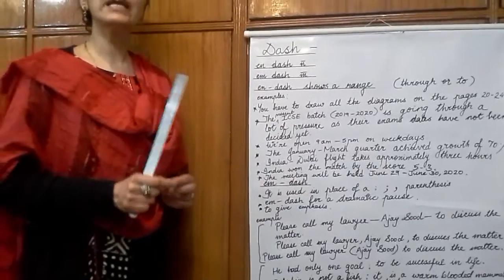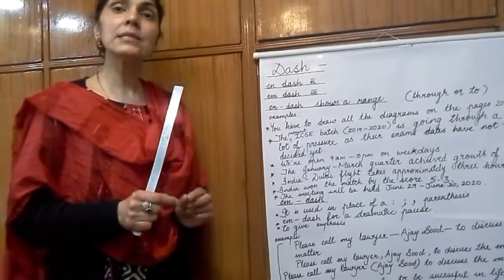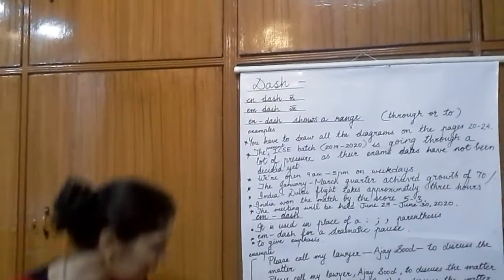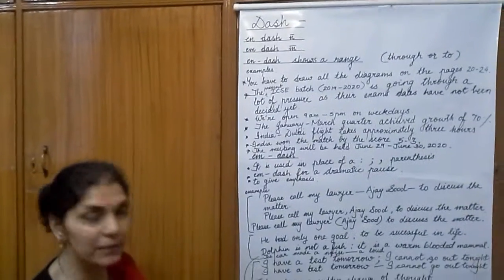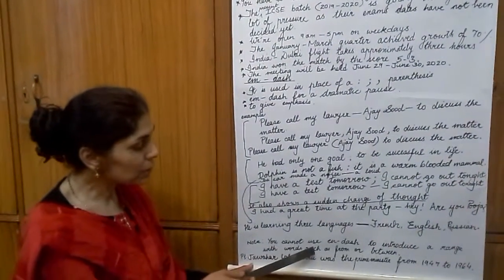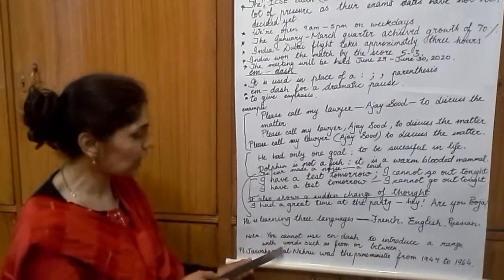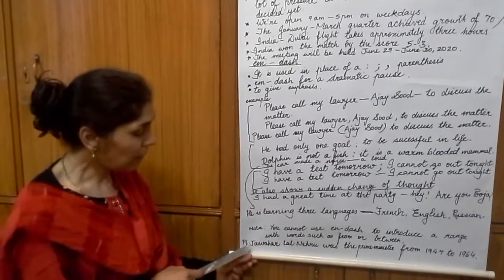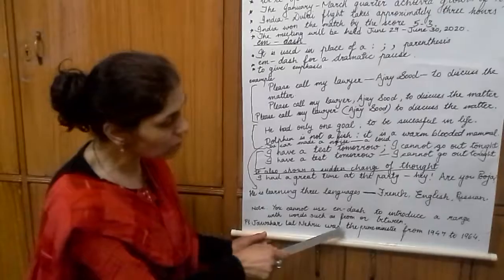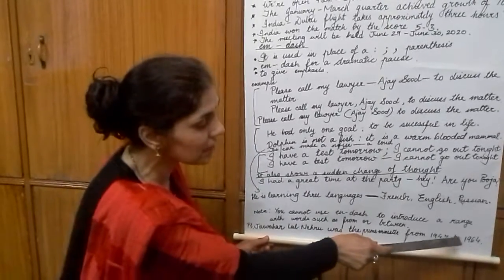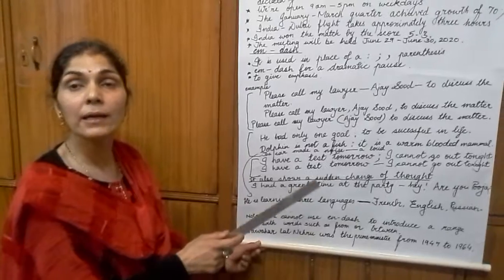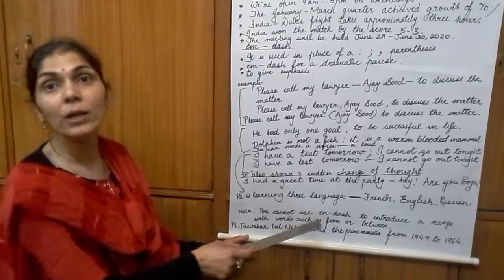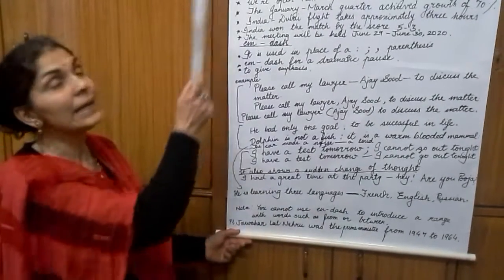Now children, if the range will start like this, from this year to this year, then you will never use a dash. I will give you one example in relation to this. First let me read this note to you. You cannot use an en dash to introduce a range with words such as from or between. I have written one example. Pandit Jawaharlal Nehru was the Prime Minister from 1947 to 1964. So here the range has been introduced with the word from. That is why you will never use an en dash here.